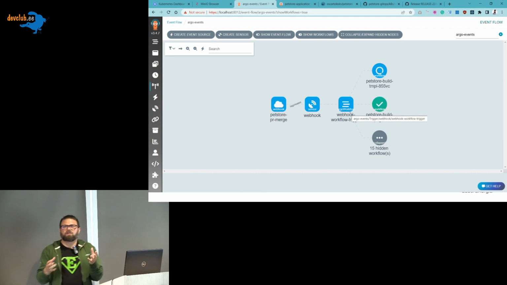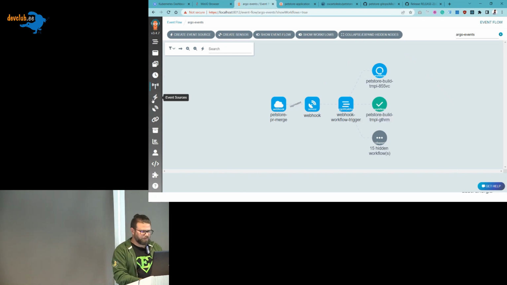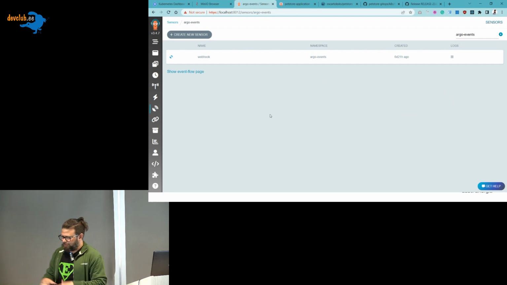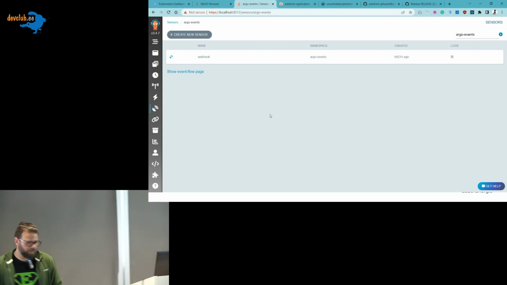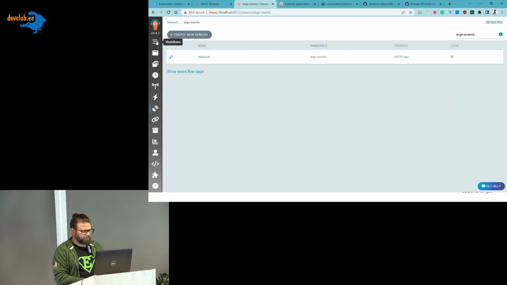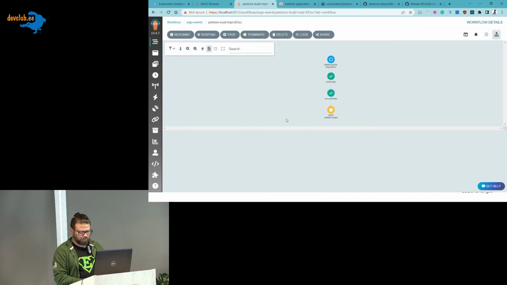You can go here and see all the stuff. You can see all the event sources, what the type of the event source is, and you can also see the sensors. So this UI is quite useful, I believe. Cool. Basically, we can wait a little bit until everything finishes, but I don't know if we have that time.